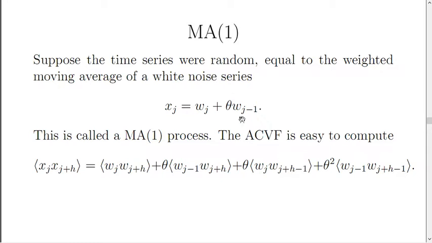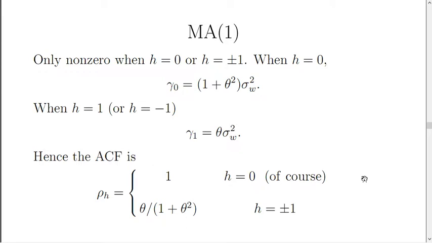Now, the autocovariance function is pretty easy to compute. We can compute it directly by substituting its defining equation. We can expand it to give these terms. And then we could notice that since we're dealing with white noise, the terms are non-zero only when the lag is 0 or plus or minus 1. When the lag is 0, we're left with this, sigma w squared once again being the white noise variance itself. At lag 1 or negative 1, we get this.